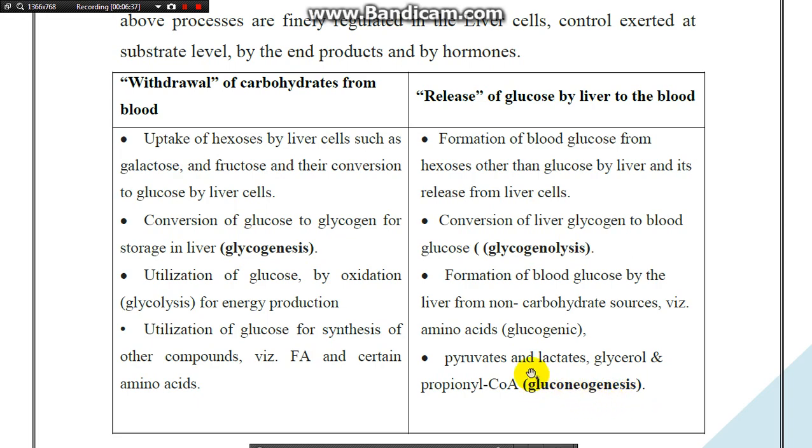Gluconeogenesis is the synthesis of glucose from sources other than carbohydrates, such as pyruvate, lactate, glycerol, and propionyl-CoA.